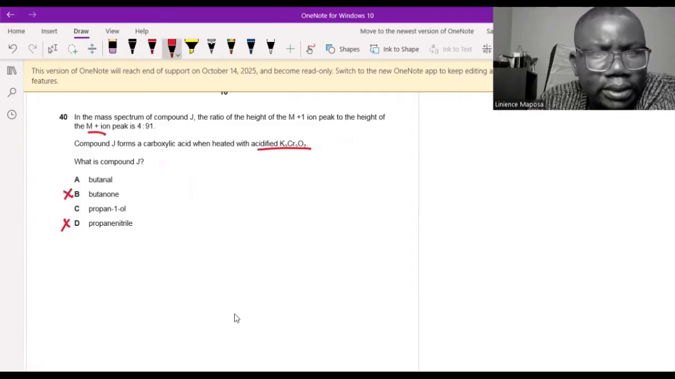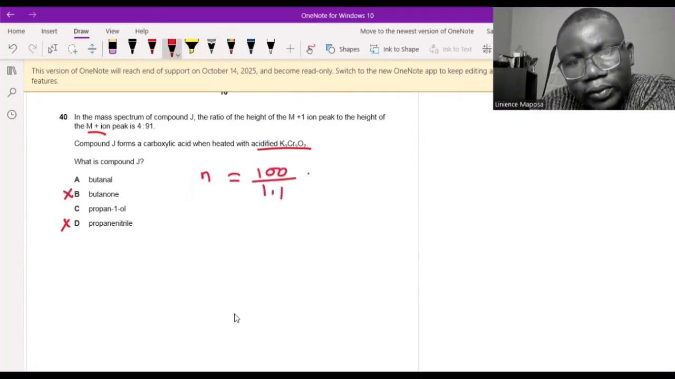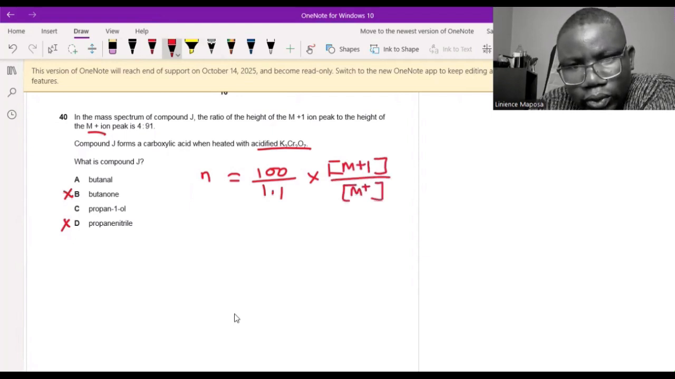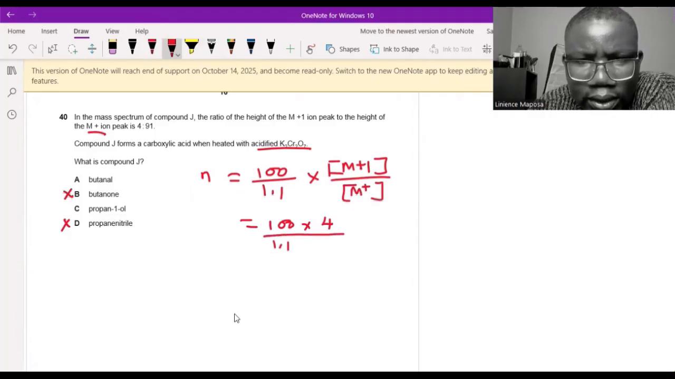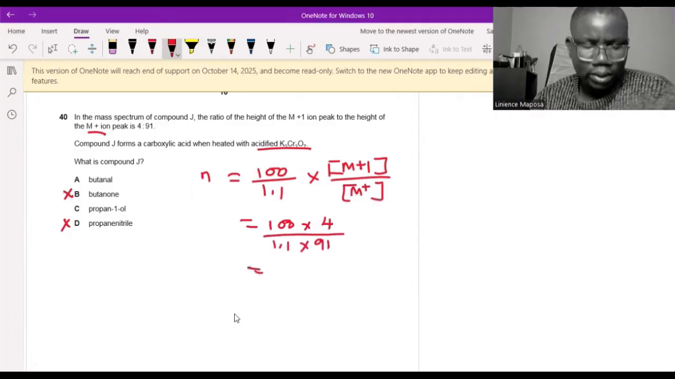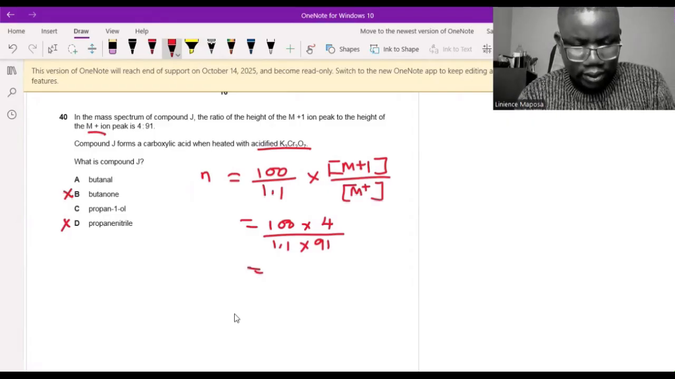I see. So we just need to distinguish the number of carbons here. If you remember what we said in terms of the mass spectrum, number of carbons is equal to 100 divided by 1.1 multiplied by the M+1 peak divided by the M+ peak. So this gives me 100 times M+1, which is 4, divided by 1.1 times 91. I hope I didn't mess up that formula, but let's calculate and see.